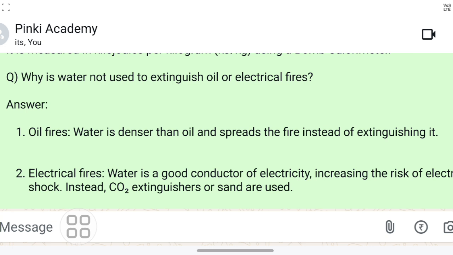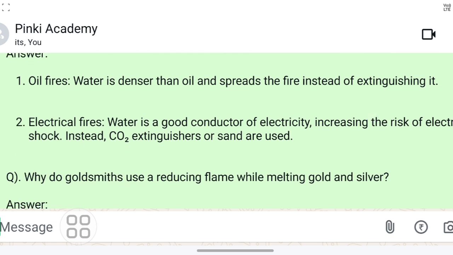What I told, when oil is there, the extinguisher should be foam. For electrical fires, the extinguisher may be CO2. Now, for oil fires, water is denser than oil and spreads the fire instead of extinguishing it. That's why we don't use water.